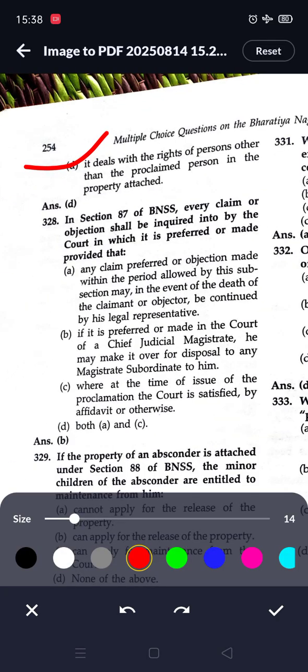Next question, in section 87 of BNSS, every claim or objection shall be inquired into by the court in which it is preferred or made, provided that. So here option B is correct. If it is preferred or made in the court of the CJM, Chief Judicial Magistrate, he may make it over for disposal to any magistrate subordinate to him.